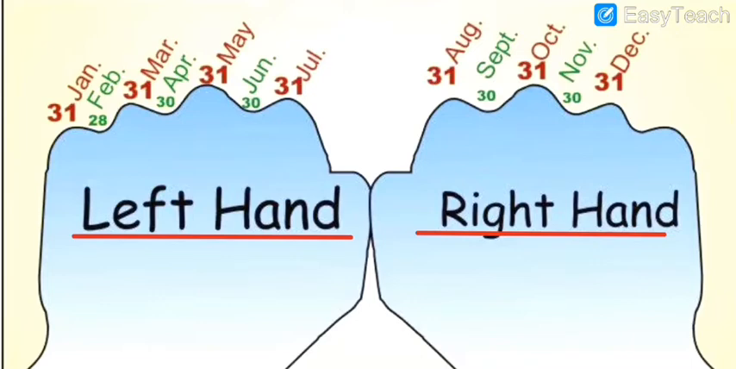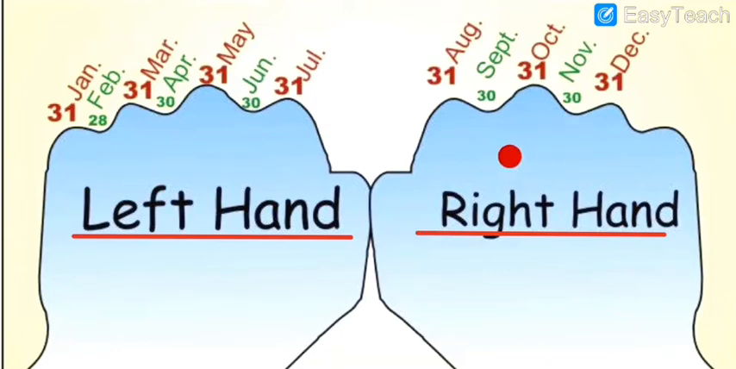Okay, we are going to count the months starting from the left hand to the last finger. So January, then the down part is February, March, upside, downside is April, upper side is May, downside is June, and then July, then after here is August, September, October, November and December. Got my points, all dear students? So all knuckle parts show 31 days.